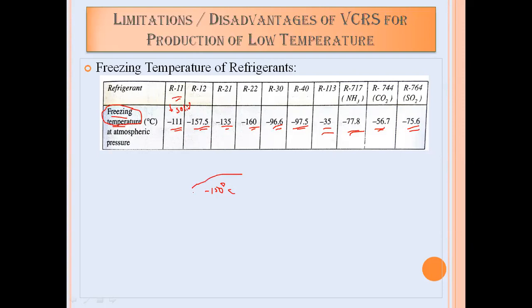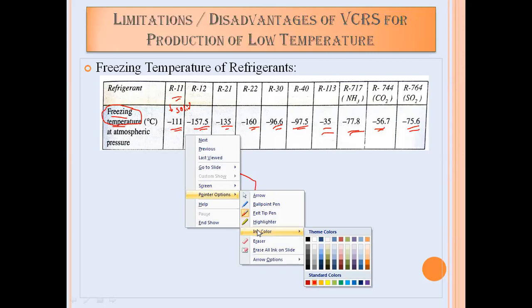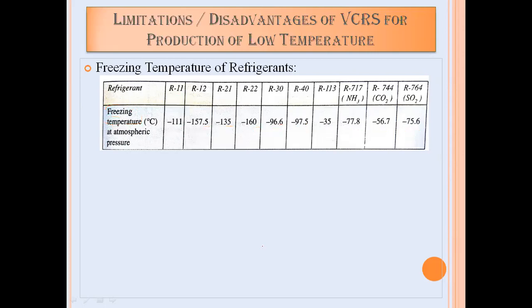So is it possible to produce minus 150 degrees centigrade with the help of R11 refrigerant? No. Why? Because at minus 111 degrees centigrade itself it will freeze, that means solidify. So that refrigerant will not travel throughout the system. That is the first limitation: the freezing point temperatures of the various refrigerants used in the PCRS system are not well below the temperature which we want to maintain in cryogenics. Are you getting it?